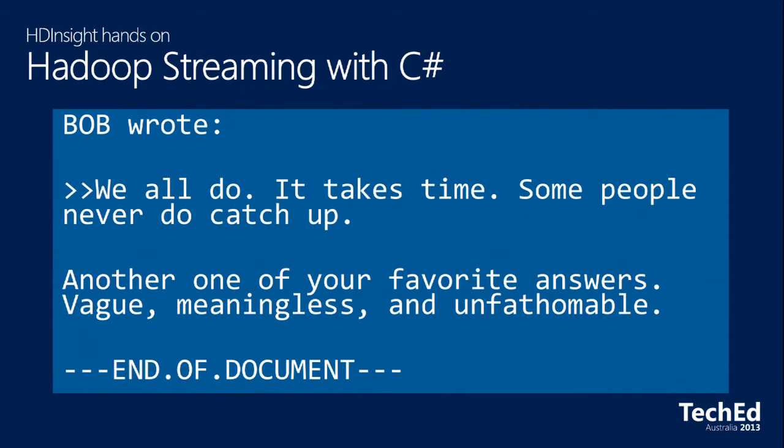At the top, they've got "Bob wrote", so Bob being the author, and there's a fairly standard pattern, so I can strip out the author from this text. It's got some quotes here. This is text that's quoted from the previous message, so anything that starts with a double chevron we know is going to come from a previous post. And then we've got the text. So I've got this: "Another one of your favorite answers, vague, meaningless, and unfathomable." Great line, no idea what it means.